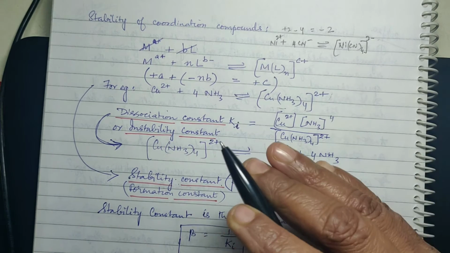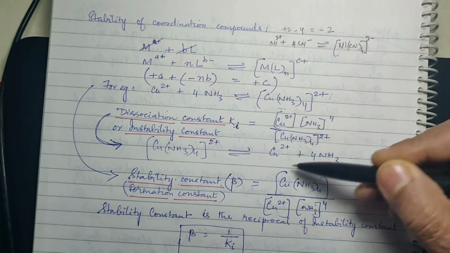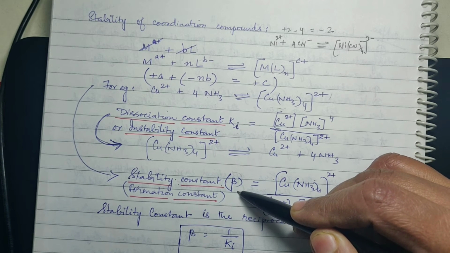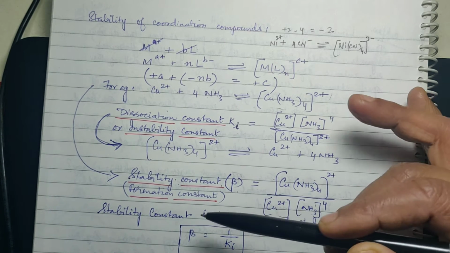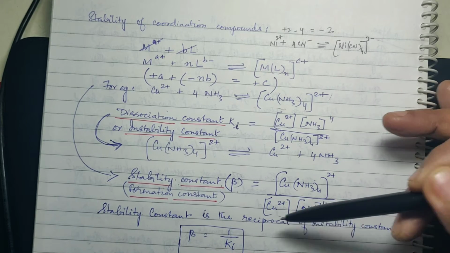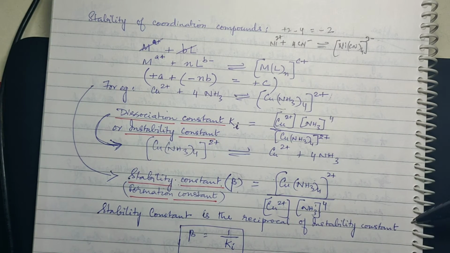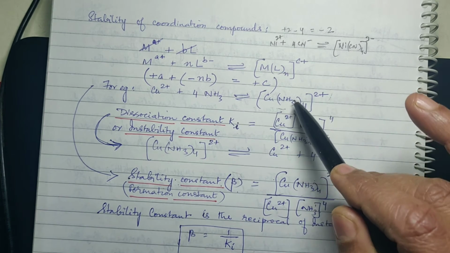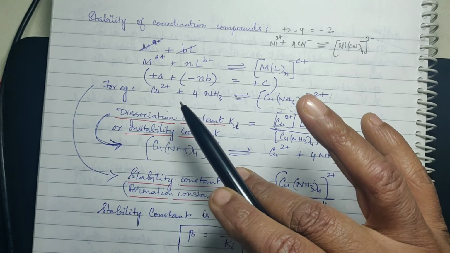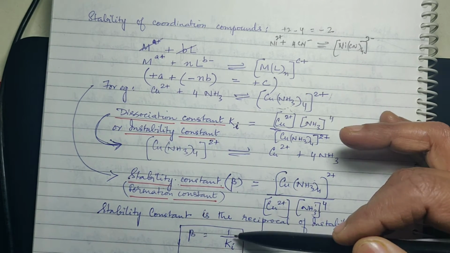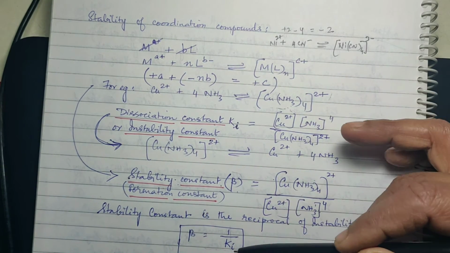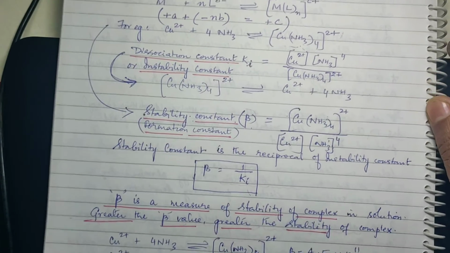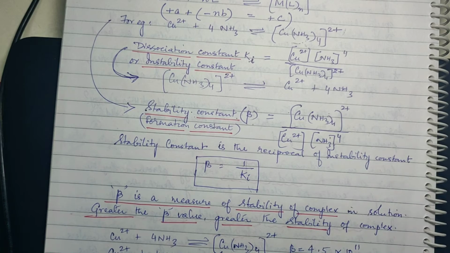Now what will be for the dissociation constant? It will be the inverse of this. Supposing you call this beta, then the stability constant is the reciprocal of the instability constant. Instability constant is nothing but dissociation constant. Dissociation constant means your reaction will be in the reverse direction, right? So beta is equal to 1 upon Ki, that is the instability constant. Okay, now what is this beta? It is a measure of stability of the complex in solution.